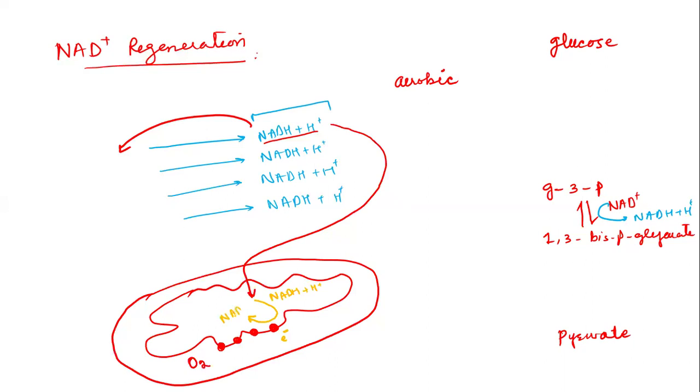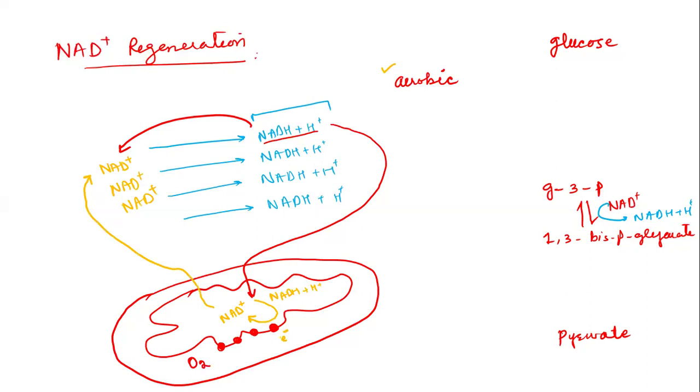They will be oxidized, and the oxidized electron carriers will move out again indirectly, and NAD plus will be regenerated by this means. It means the electron transport chain is the only way to regenerate NAD plus during aerobic conditions.